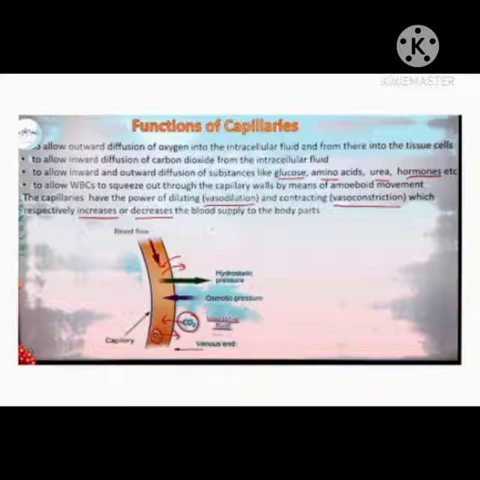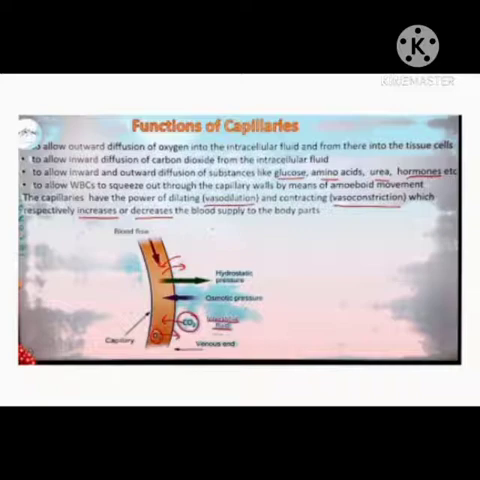Capillaries also allow inward and outward diffusion of substances like glucose, amino acids, urea, hormones, etc. Actually, capillaries have a very thin wall. That's why it allows WBCs to squeeze out through the capillary wall. And what is this process called? Diapedesis, by means of amoeboid movement.